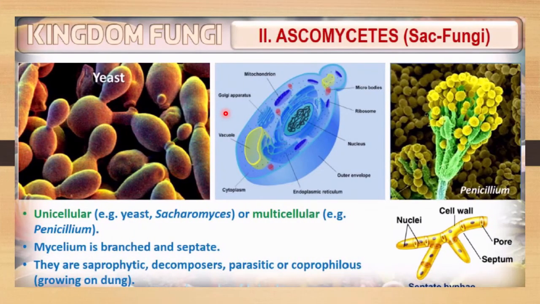The next class of fungi is the ascomycetes, also called sac fungi. It includes yeast and Penicillium. There are two types of organisms, unicellular and multicellular.